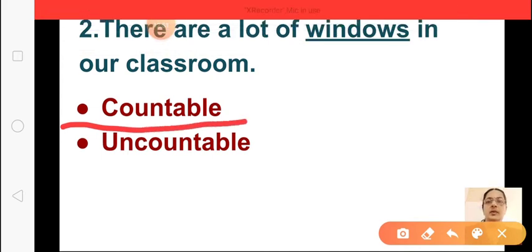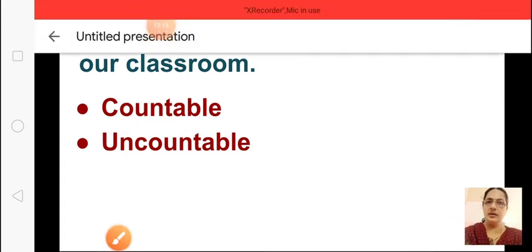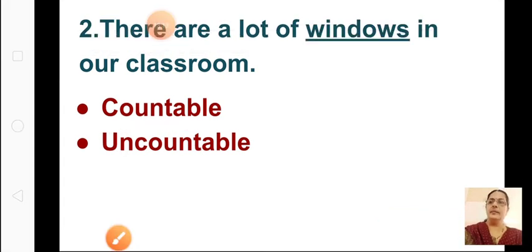Options will be given like this. You will have to just click on the correct option. You need not type any answer. I've already told you. You will just click on countable because windows are countable. Understood how to do? Okay.